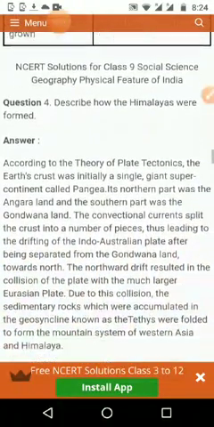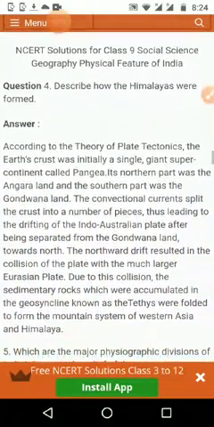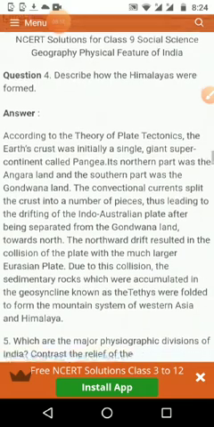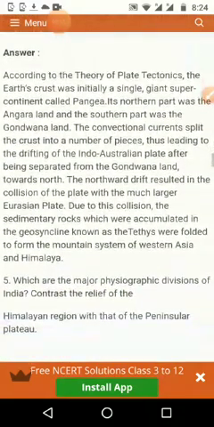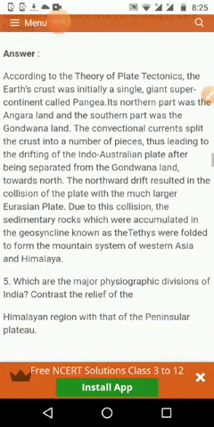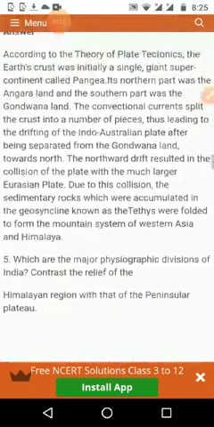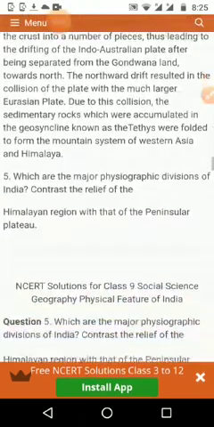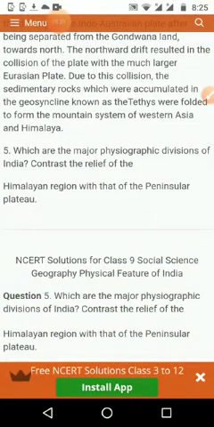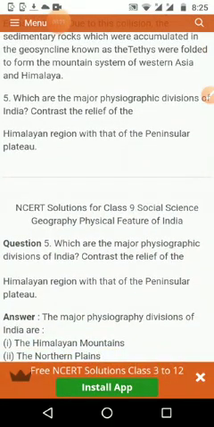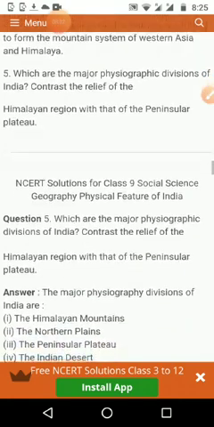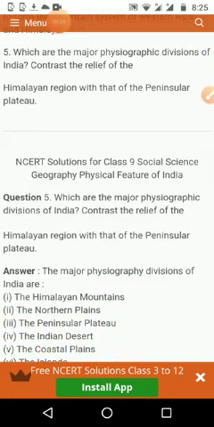Then the long answers. Describe how the Himalayas were formed. Here it is given as a single paragraph, but you should write point-wise when you are writing in your notebook. The next question: which are the major physiographic divisions of India? Contrast the relief of the Himalayan region with that of the peninsular plateau.